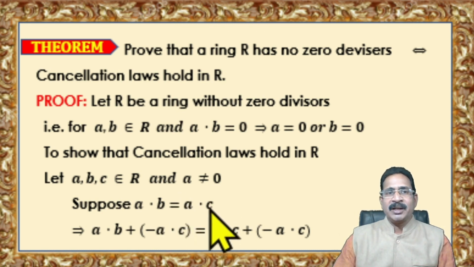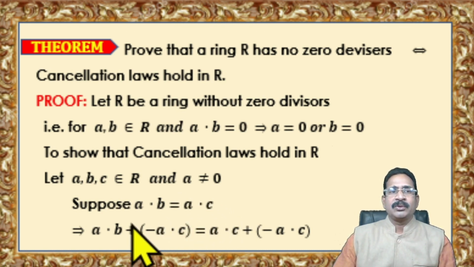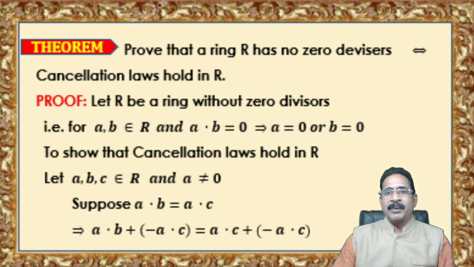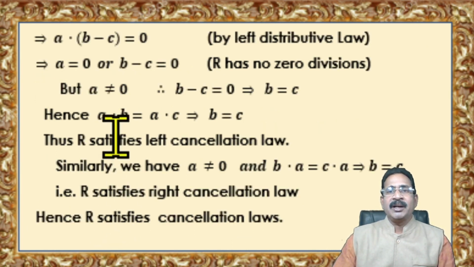You can bring this A·C to the left side. So A·B plus minus A·C is A·C plus minus A·C. Now apply the distributive law here, then we can write this as A·(B minus C). So A·(B minus C) is 0. Since R has no zero divisors, A is 0 or B minus C is 0. But A is not equal to 0, by assumption we are taking A as a non-zero element.